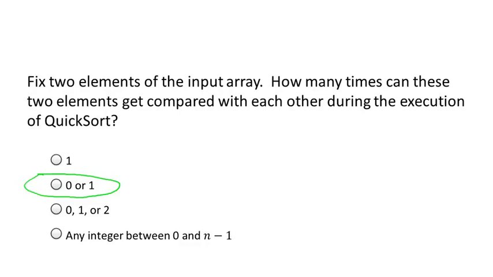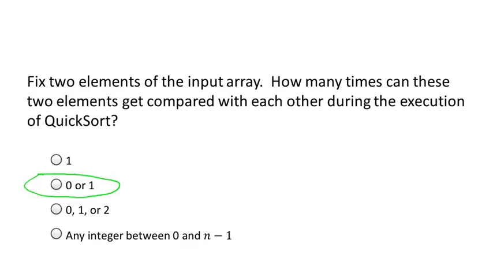Well, think about two elements, say the third element and the seventh element, and let's recall how the partition subroutine works. Observe that in quicksort, the only place in the code where comparisons between pairs of input array elements happen is in the partition subroutine. So that's where we have to drill down. So what are the comparisons that get made in the partition subroutine? Well, go back and look at that code. The pivot element is compared to each other element in the input array exactly once.